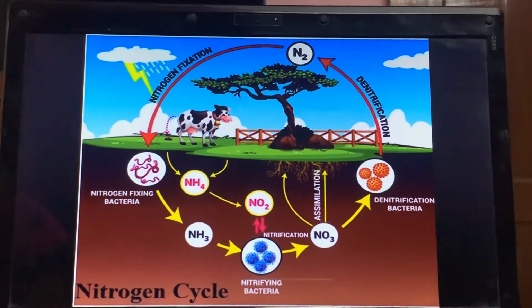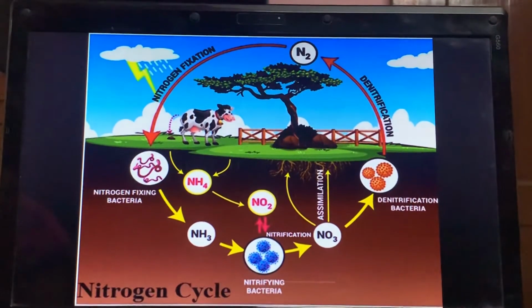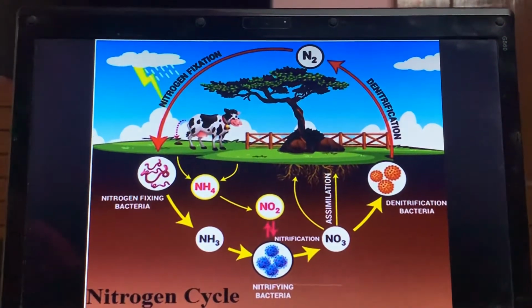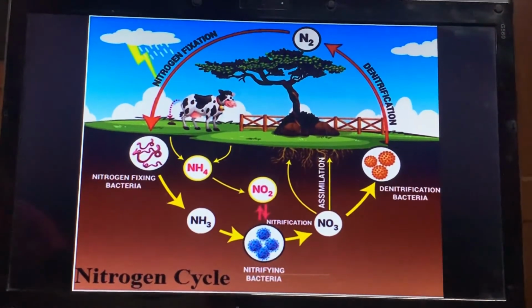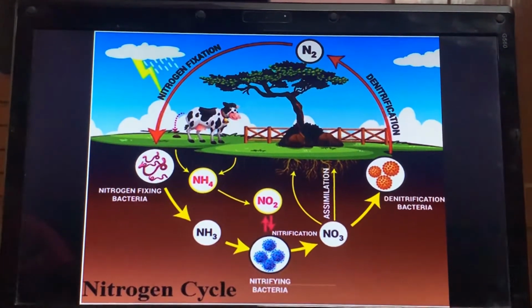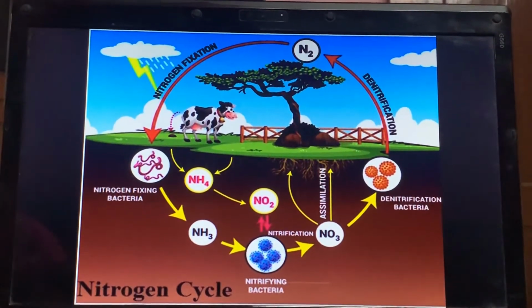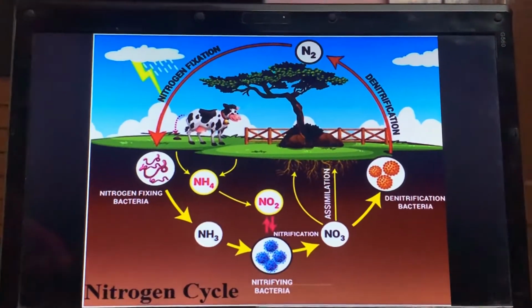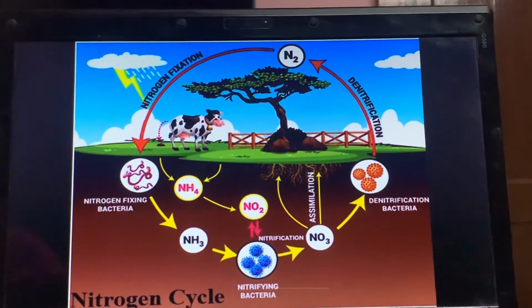So there are three methods of conversion of nitrogen into nitrate and nitrite. These three methods are, first, atmospheric fixation of nitrogen. Atmospheric fixation means when the atmosphere is playing a role in converting nitrogen into its usable form, right? Usable form means the form in which plants or animals can take up nitrogen, right?